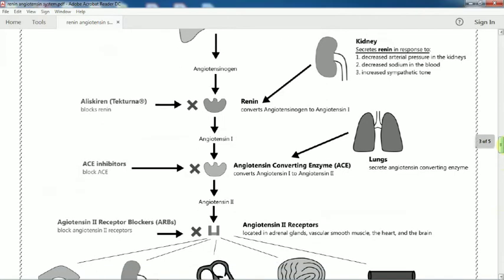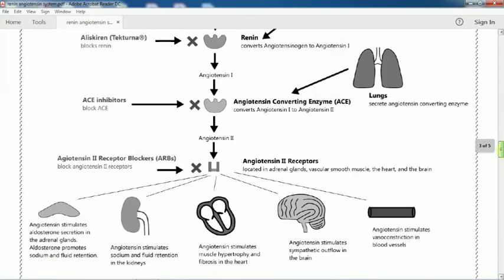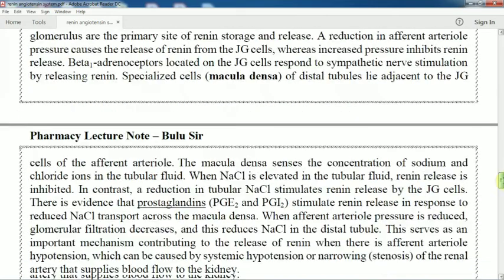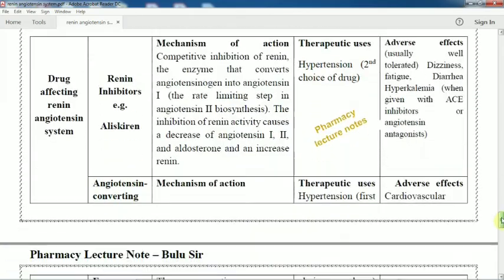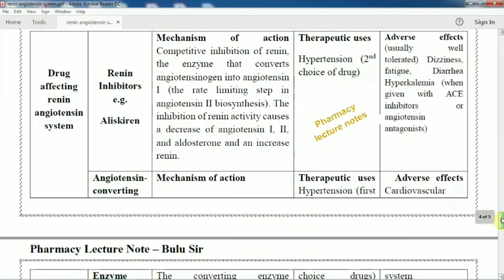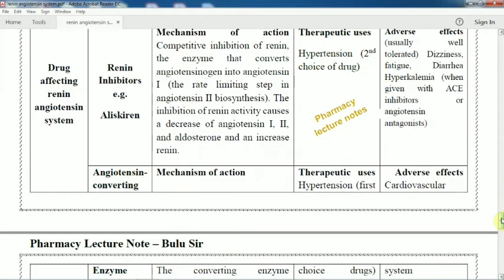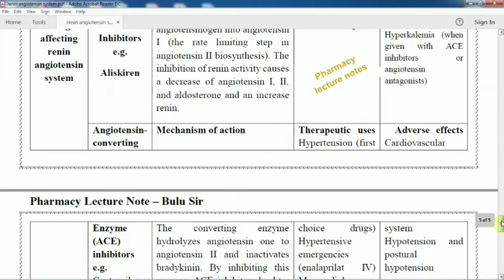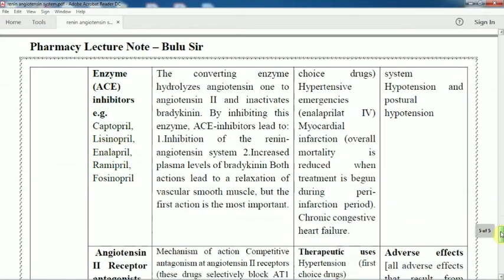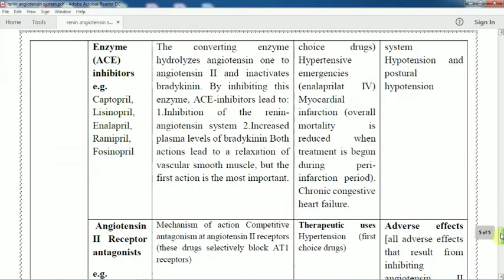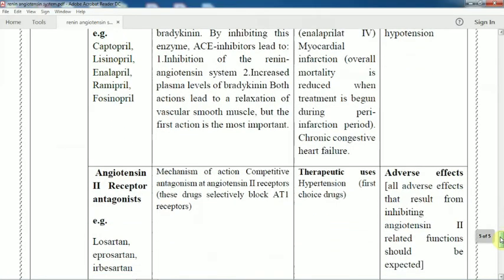So these are the classes of drug we are using to block the renin, angiotensin converting enzyme or angiotensin 2. See, drugs acting on the renin-angiotensin system: either renin inhibitor, that is aliskiren, or angiotensin converting enzyme inhibitor, ACE inhibitor, examples are captopril, lisinopril, enalapril, ramipril, fosinopril, or angiotensin receptor antagonist, that is losartan.